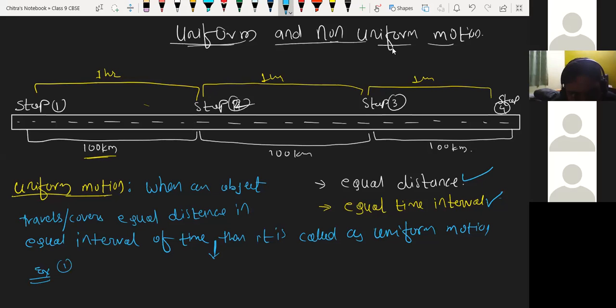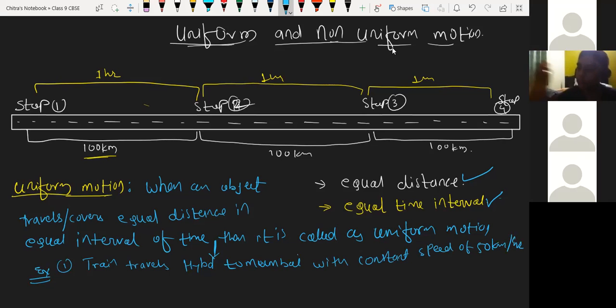First example I'm writing here. A train travels from Hyderabad to Mumbai with a constant speed of 50 kilometer per hour.